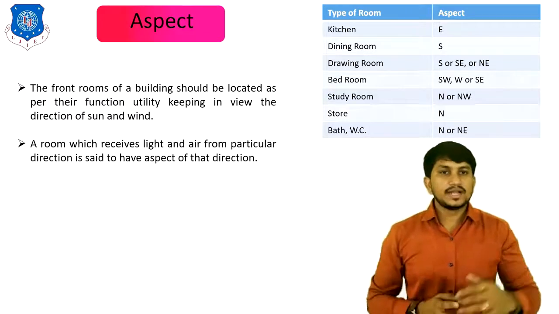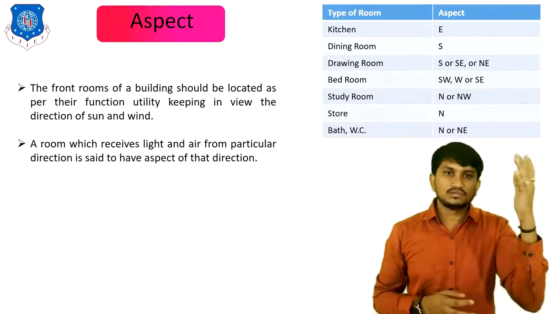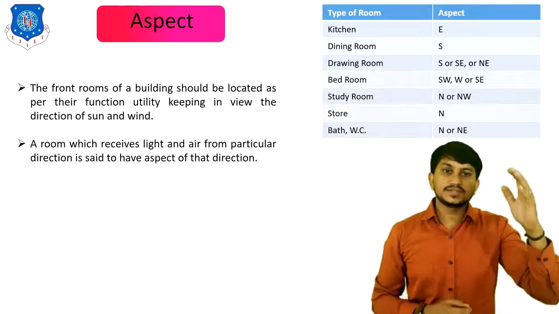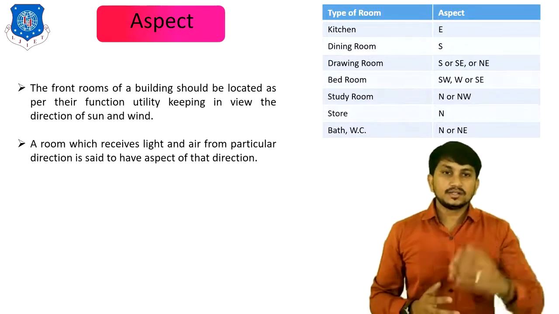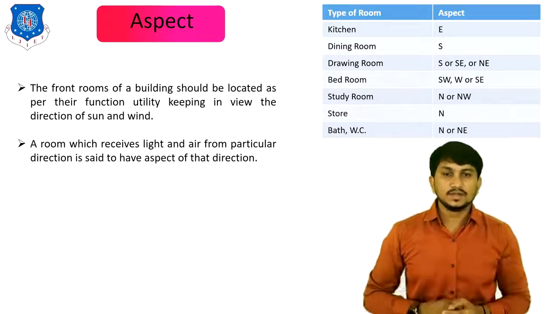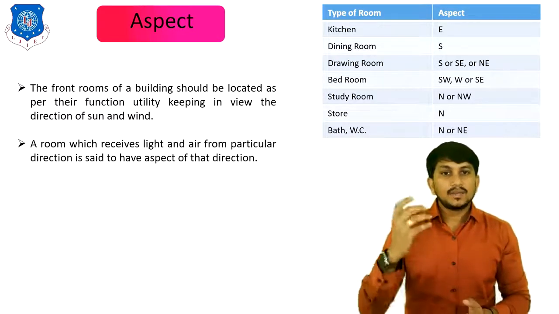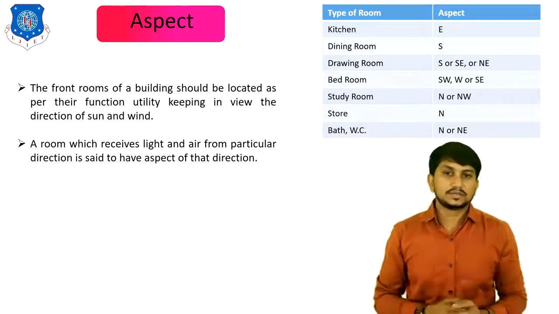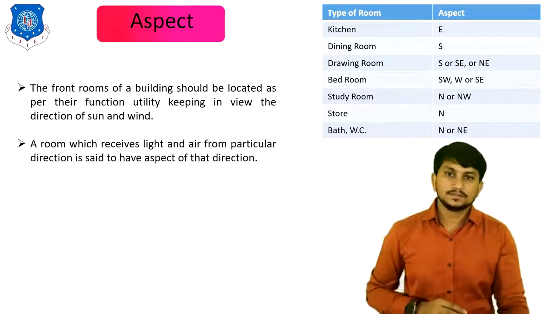Dining room should be located in the south direction. Drawing room should be located in the south, southeast or northeast direction. Bedroom should be located in the southwest, west or southeast direction. Study room should be located in the north or northwest direction. Storeroom should be located in the north direction. And bathroom or water closet should be located in the north or northeast direction. These are the various directions based on the aspect principle.